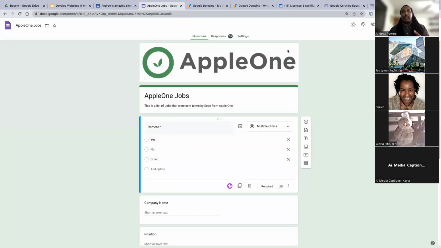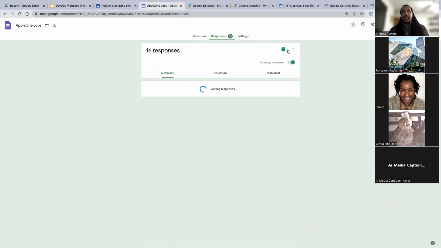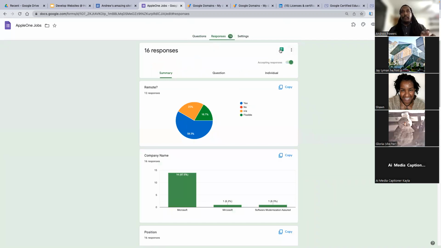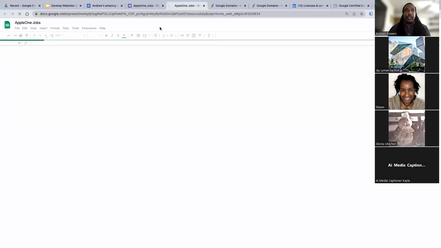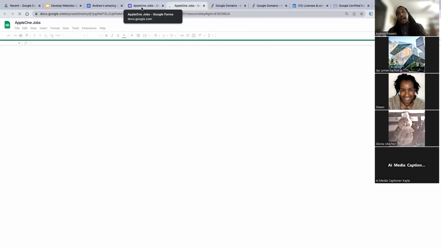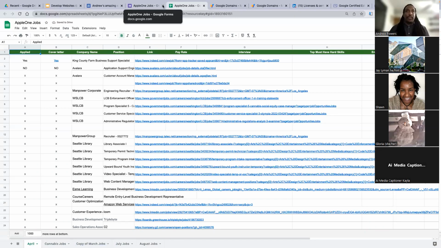But the main thing that I need to make sure is that the information is going to a very specific sheet. I need to know which sheet. So view responses in sheet. Let me say unlink that. I guess I have to look at the sheet. So I'll click on this. And yep, that is the Google Sheet that this Google form is sending all the information to. So I didn't necessarily know if they were named the same. Now I have confirmed it.